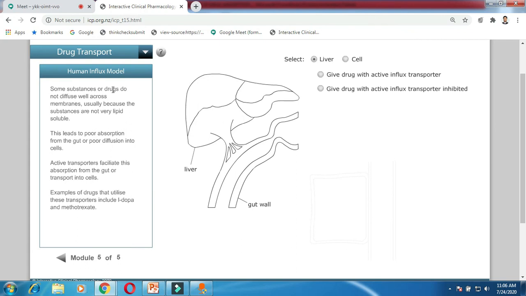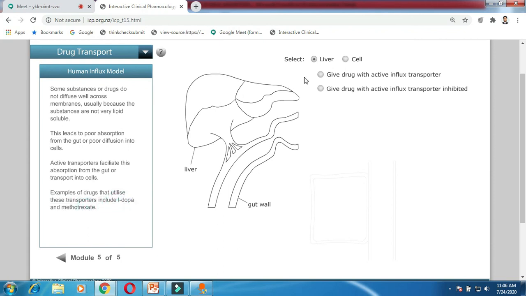Now some substances or drugs do not diffuse well across the membrane, usually because the substances are very lipid soluble. This leads to poor absorption from the gut or poor diffusion into the cell. That is the reason active transporters facilitate this absorption from the gut or the transport into the cell. Examples of drugs that utilize this transport are levodopa and methotrexate.